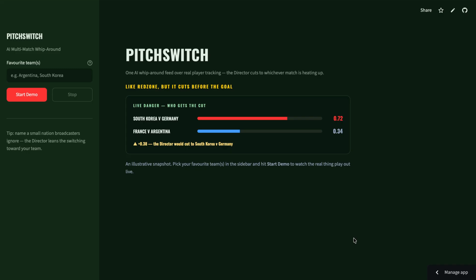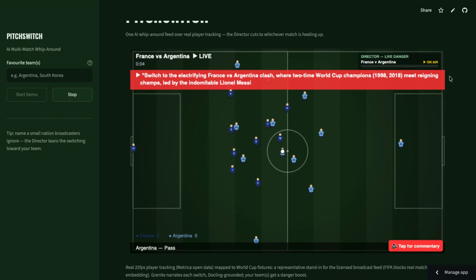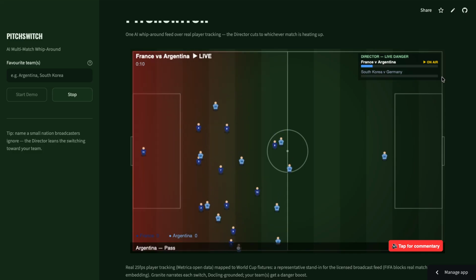It was built basically on top of NFL Red Zone, which was the inspiration, but this is built for football and it's aimed to use algorithms to bring you to the action before it happens. So if I start off the demo, this is based on historical data because I can't connect it to live feeds as FIFA doesn't really allow that right now.